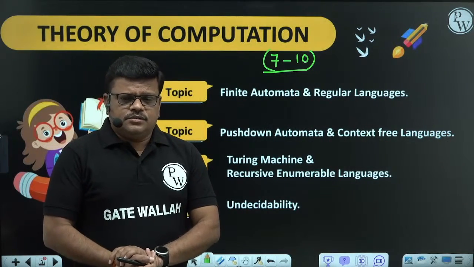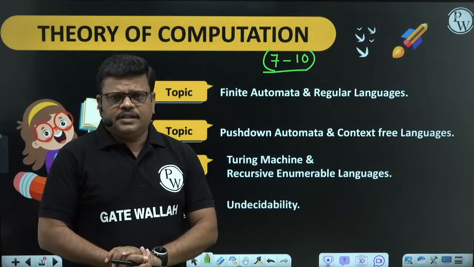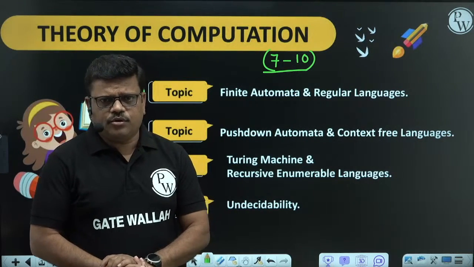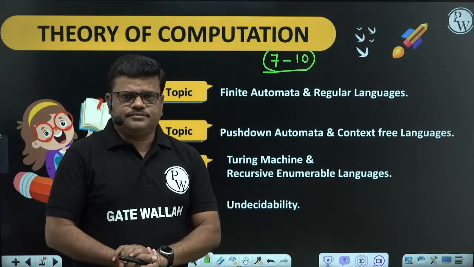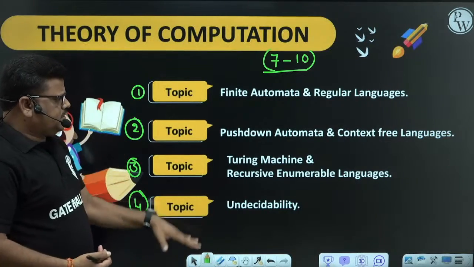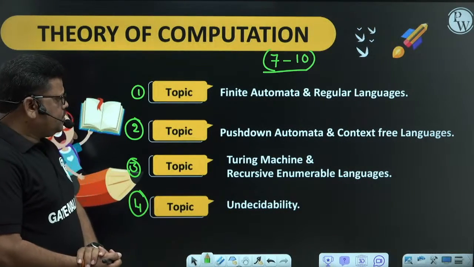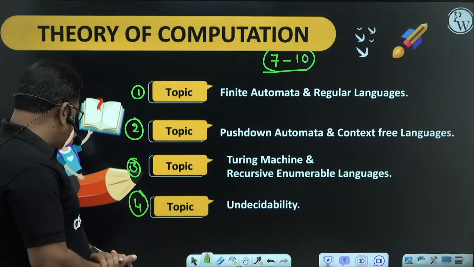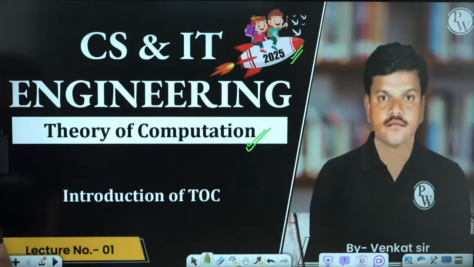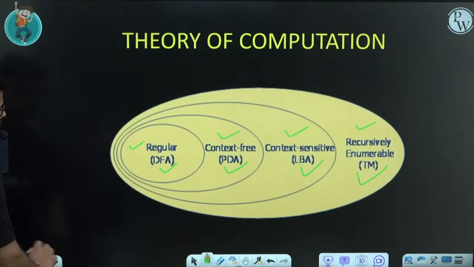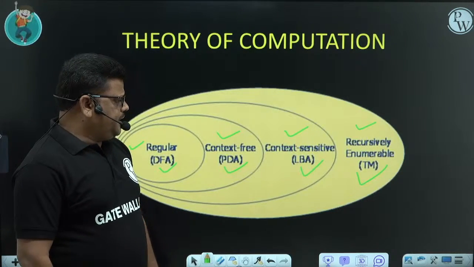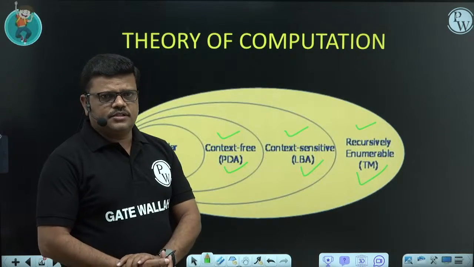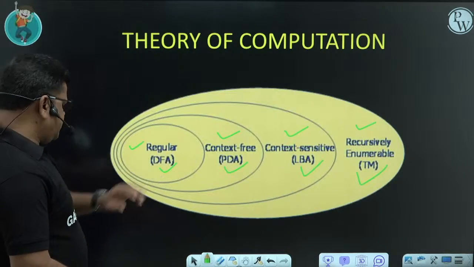Right. So here in GATE Wallah, I am going to discuss these two subjects, Theory of Computation and Compiler Design. In today's session, our focus is only on Theory of Computation. So these are the topics we are going to discuss in the subject Theory of Computation. We have 4 topics here. Actually, there is one more topic in the previous slide. Context sensitive languages and LBA: we don't get questions from this part. That's why in the GATE syllabus, we don't have this. So we are focusing on these topics only.